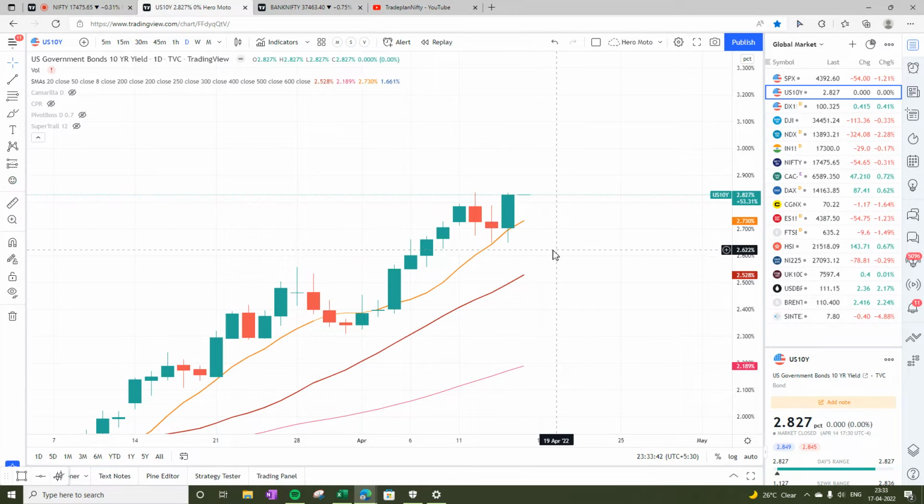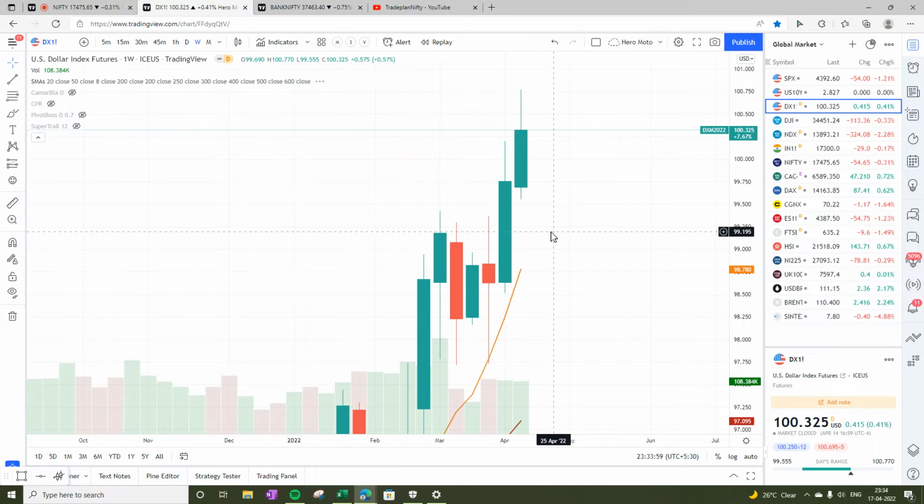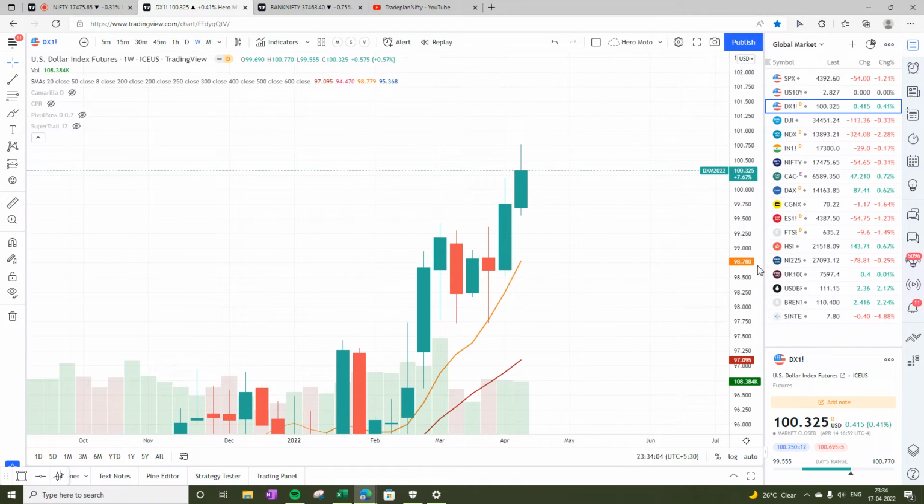So I think US government 10 bond yield is looking to go higher from here, which is definitely not a good sign. And dollar index, after consolidation, is going up on daily chart and closed above 8 and 20, so definitely an uptrend. On weekly chart also it is an uptrend, which is not a good sign for Bank Nifty.